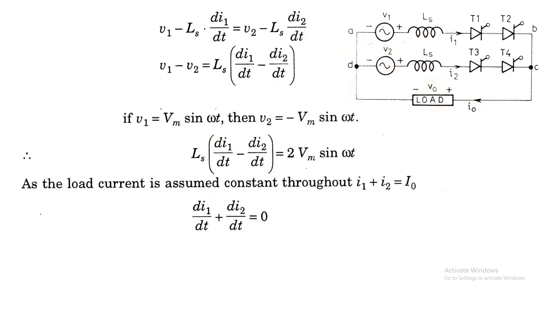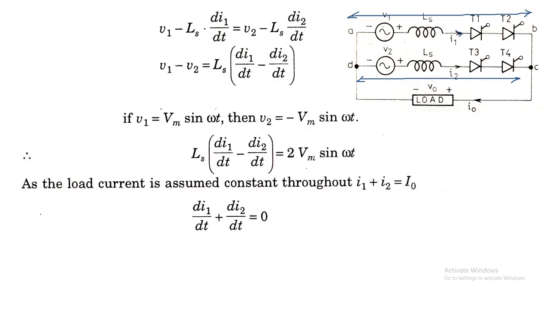So from this equivalent circuit, we can write the equations for the first branch, that is A to B. So this is the voltage source V1, minus the drop across Ls, the inductance, with current I1 flowing through it. So V1 minus Ls into di1 by dt, and the next branch will be this branch, that is a DC. For this we can write the expression using Kirchhoff's voltage law, that is V2 is equal to V2 minus Ls